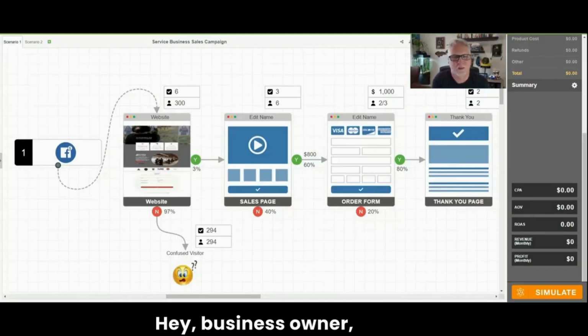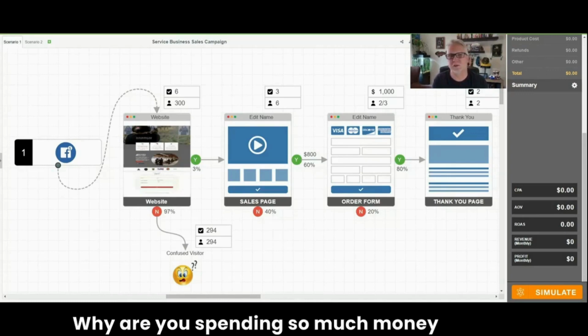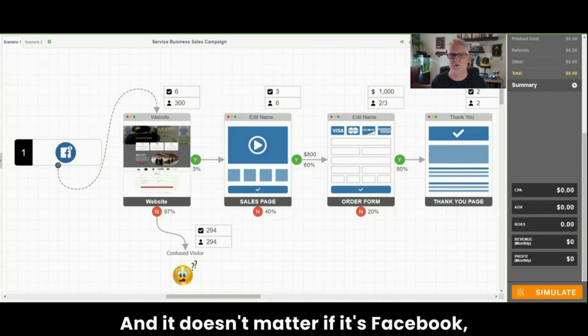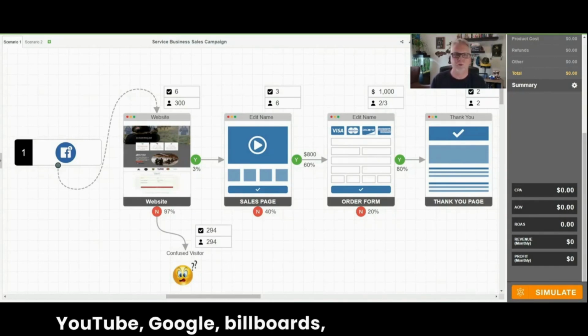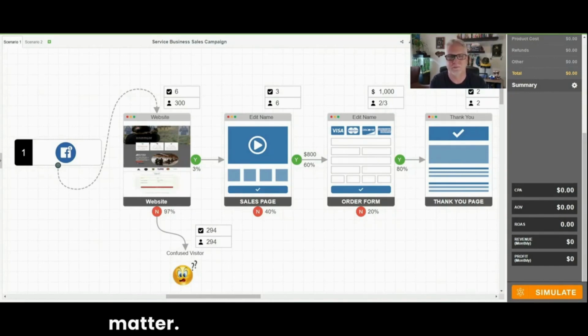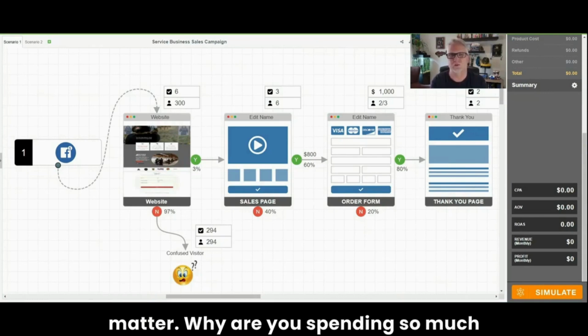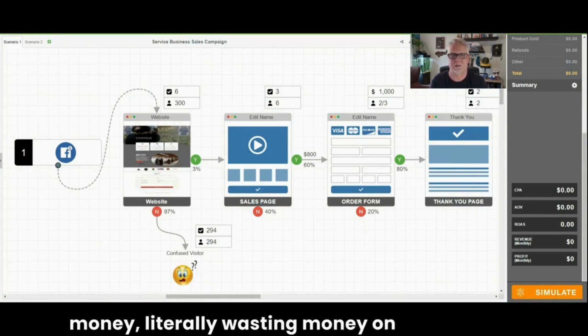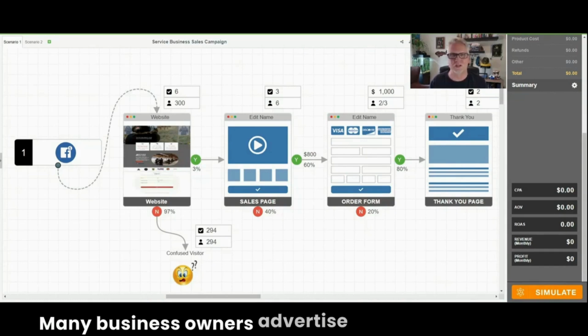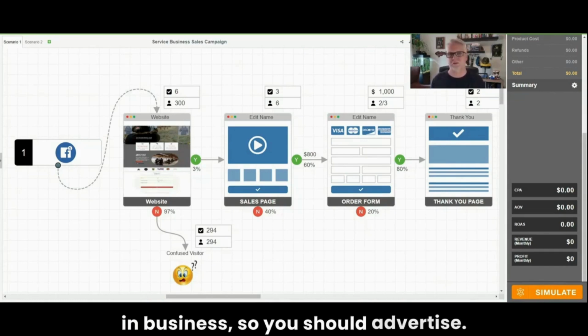Hey business owner, why are your Facebook ads not working? Why are you spending so much money on ads? And it doesn't matter if it's Facebook, YouTube, Google, billboards, newspaper, it doesn't matter. Why are you spending so much money, literally wasting money on advertising? Many business owners advertise because, well, you're in business, so you should advertise.